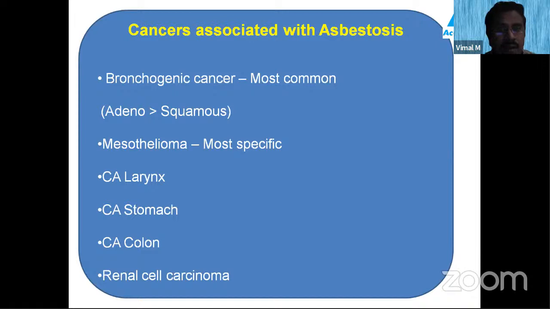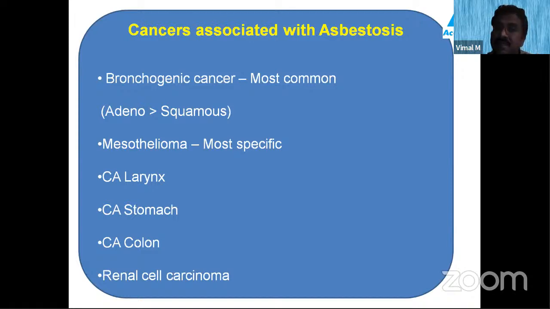Coming to mesothelioma, you may have a doubt. You would have heard of asbestos and mesothelioma. Please remember, mesothelioma is the most specific cancer, while bronchogenic cancer is the most common cancer. You have to understand the subtle difference between these two questions. If they ask the most common cancer with asbestos, it is bronchogenic cancer.